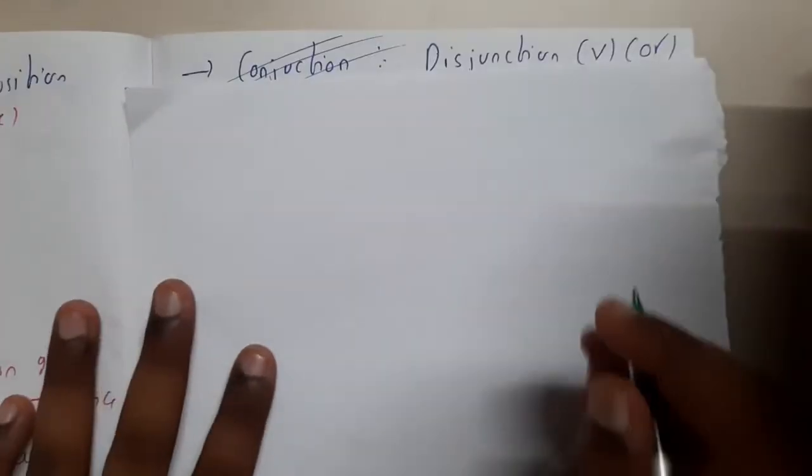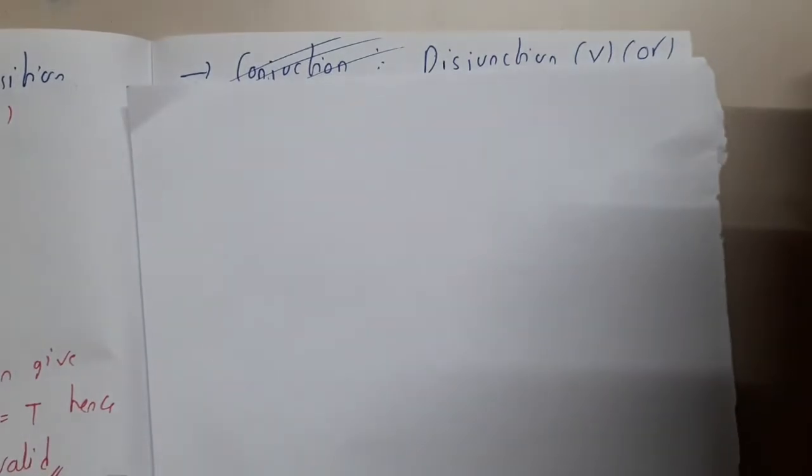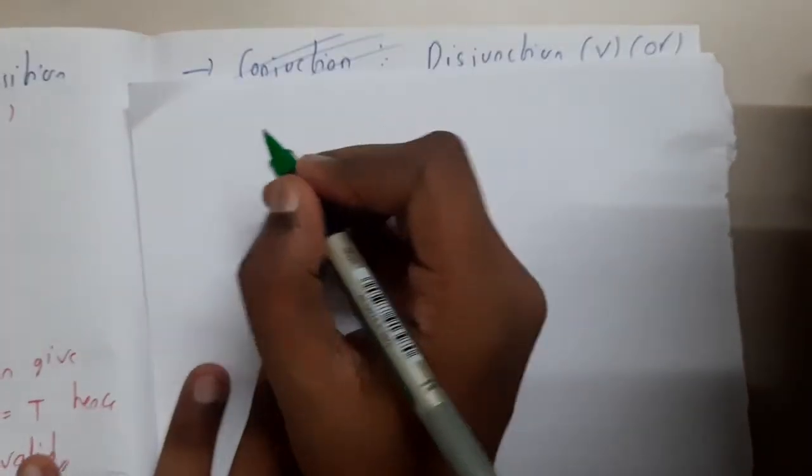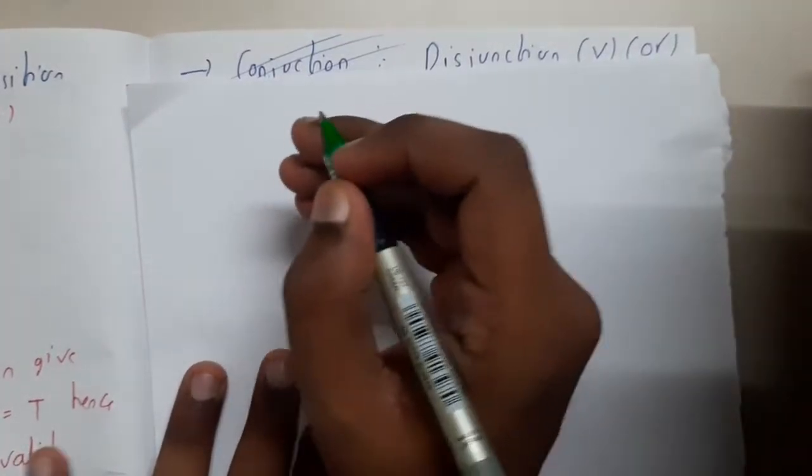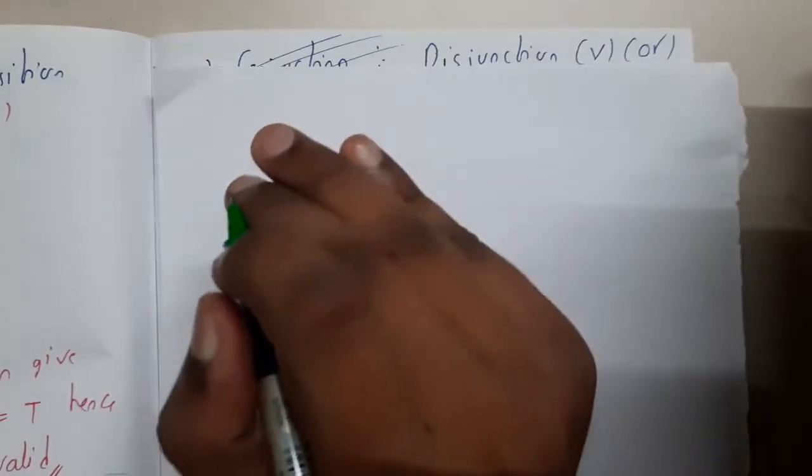So let us continue. Here we are going to have two parts. The first part is the premises and the second part is the conclusion. Premises means always true.